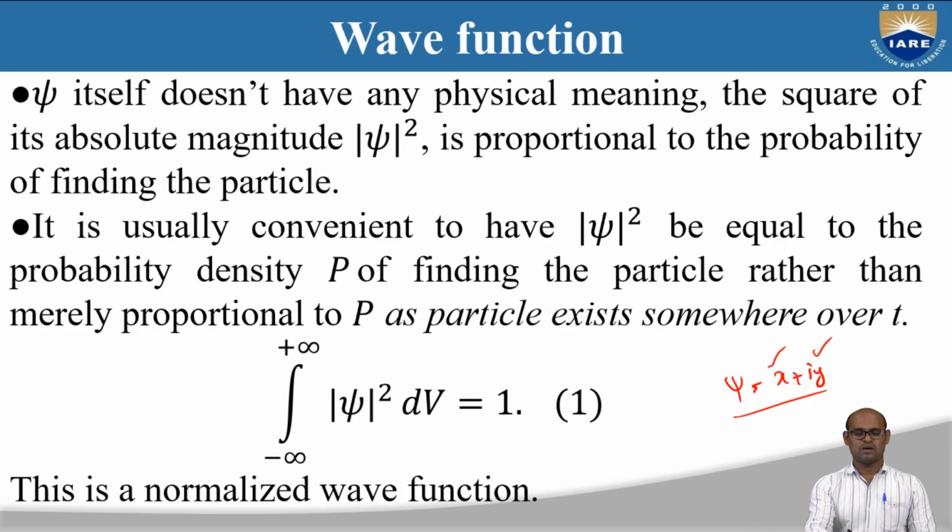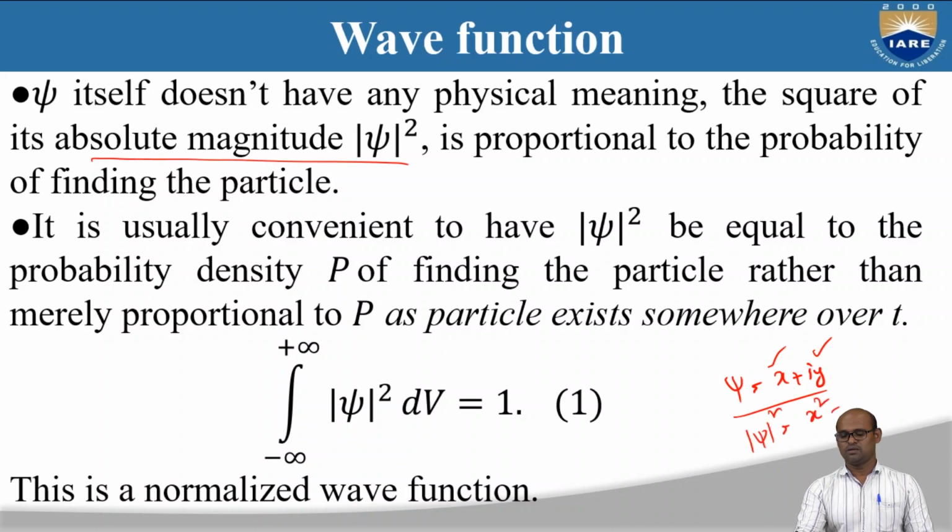The square of its absolute magnitude, mod psi square, is x plus iy times x minus iy, so that is x square minus i square y square. Since i square is minus 1, that becomes x square plus y square.